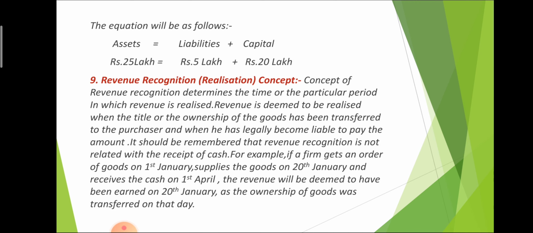So here the equation will be assets is equal to liabilities plus capital. The value of liabilities is 5 lakh, the value of capital is 20 lakh, and the sum of liabilities plus capital is equal to assets, that is, assets of rupees 25 lakh. So here assets is equal to liabilities plus capital. It means both sides are equal at 25 lakh.